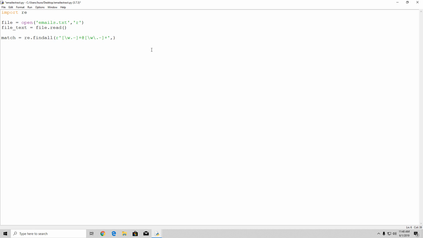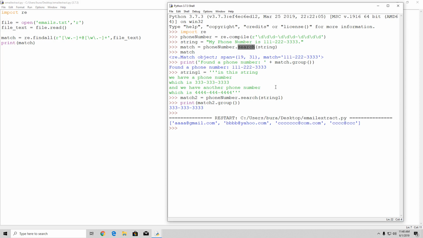What we need to specify at the end of this is a comma and then what we want to read from. So we want to read from the file_text. Okay, and basically all we want to do afterwards is print the match. Let us save this, then run it, and you will see that we actually retrieved all of the emails that we specified.